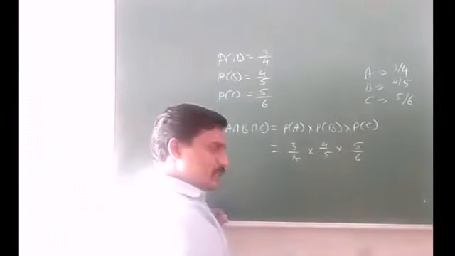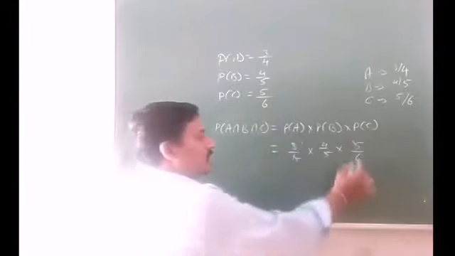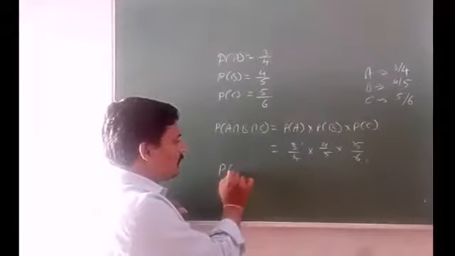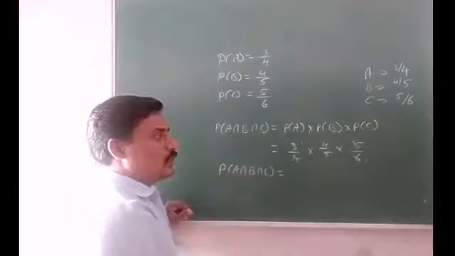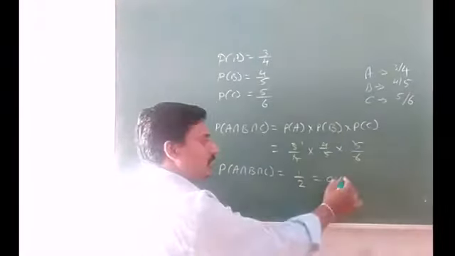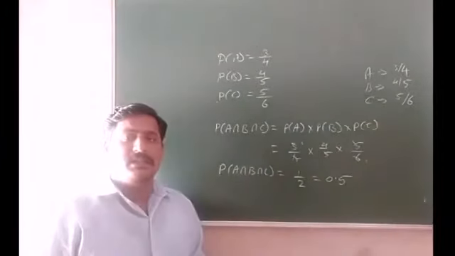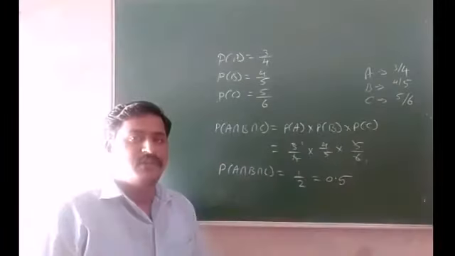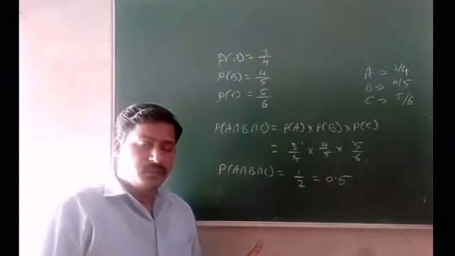4 gets cancelled, 5 gets cancelled, 3 ones are 3, 3 twos are 6. So finally, the probability that A, B and C all reach home safely is 1 divided by 2, that is 0.5. All three of them will reach their home safely with probability 0.5, a 50% chance.